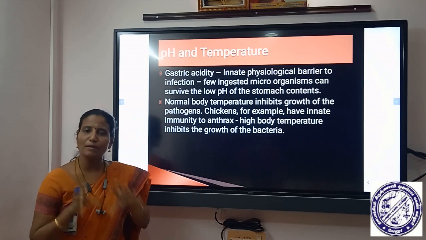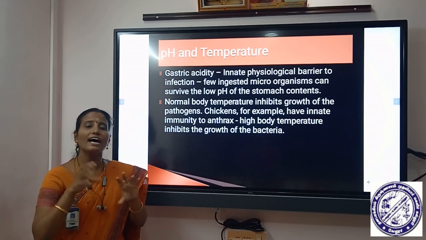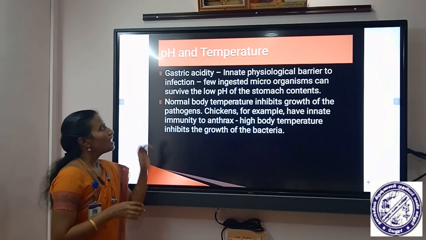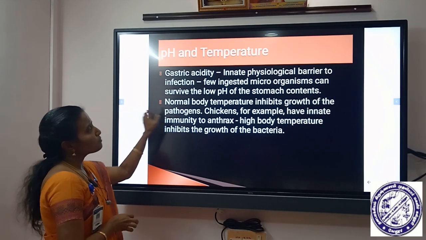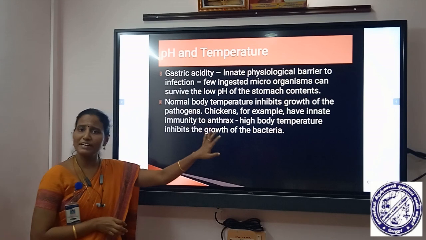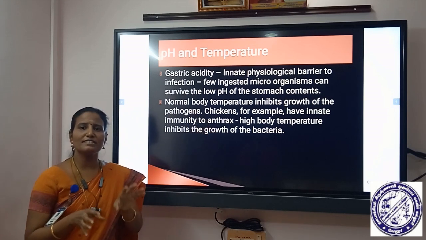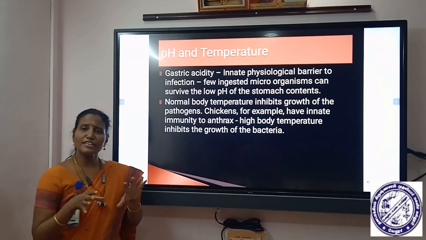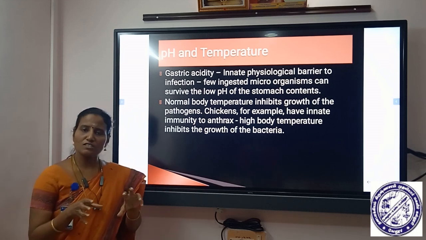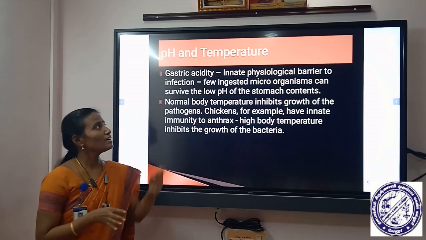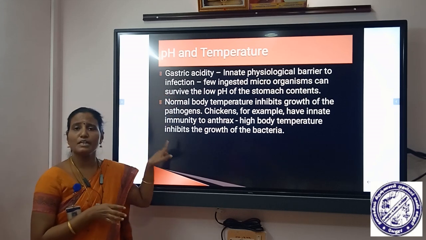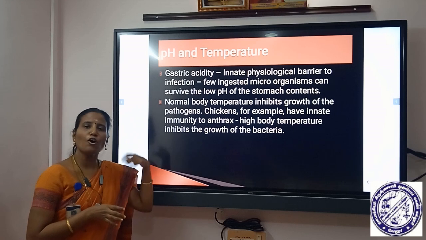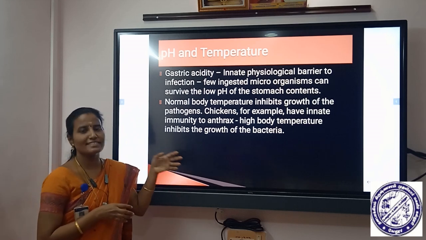Only a few ingested microorganisms can survive that low pH of the stomach contents. In some species, normal body temperature itself inhibits the growth of bacteria. For example, chickens have innate immunity to anthrax because of their high body temperature. In this way, pH and temperature are factors that contribute to the innate physiological barrier.